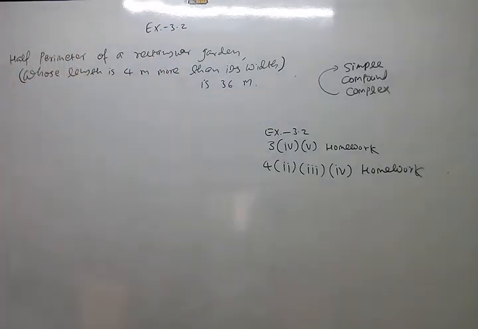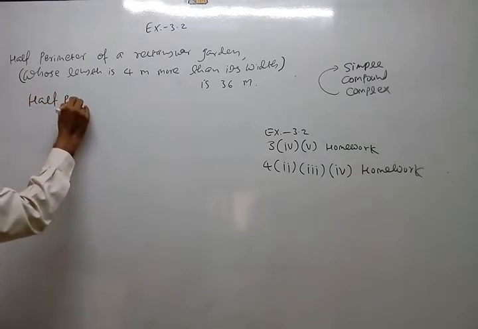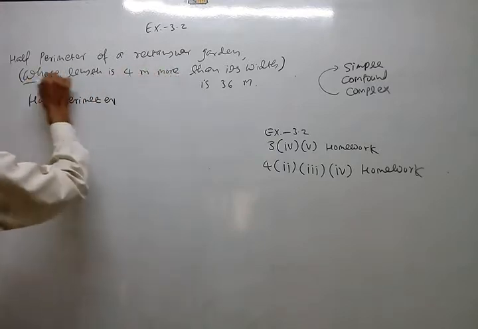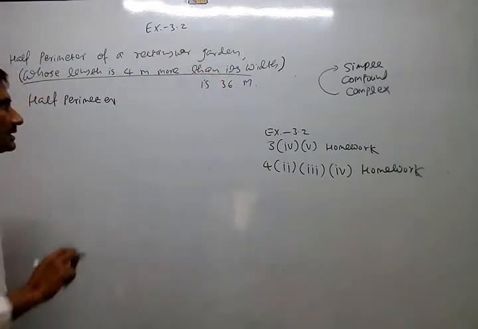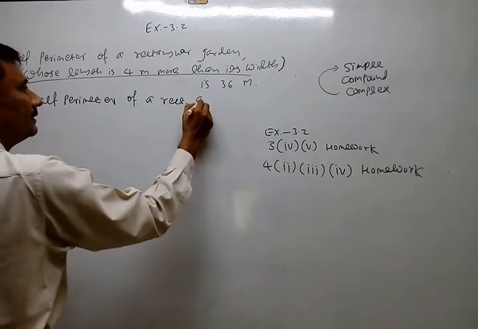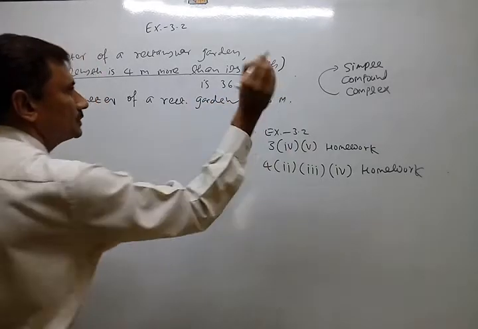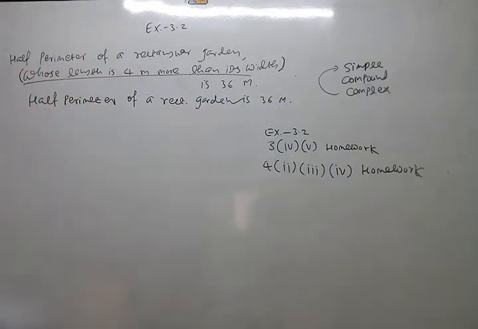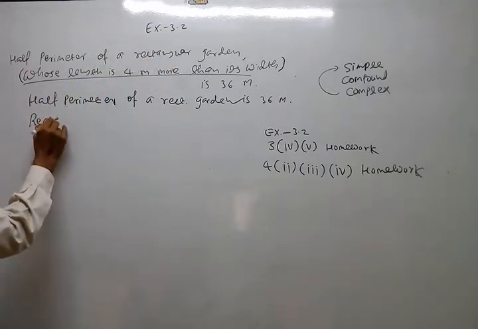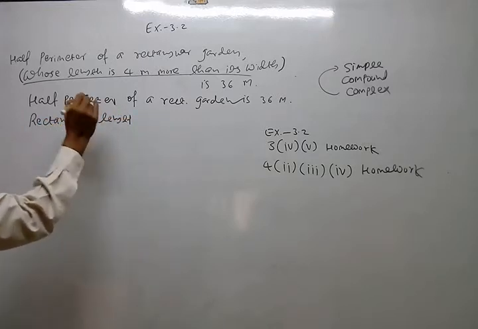So now I join this part and this part. Okay. So there will be two different statements. Half perimeter, just bypass this part. Join first and last part. Half perimeter of a rectangular garden is 36 meter. Full stop. First independent statement. Whose length is? So right now the rectangle's length is, whose means what?